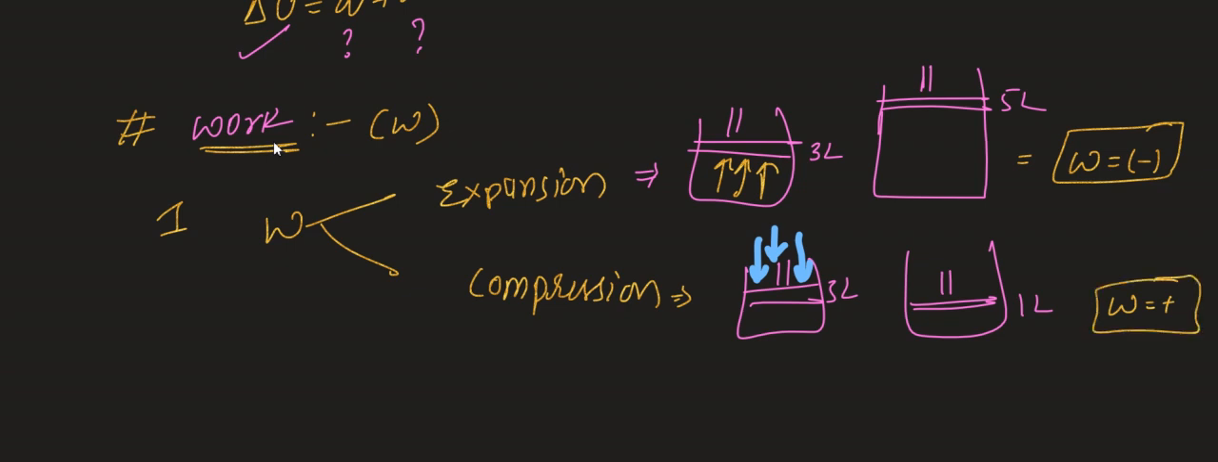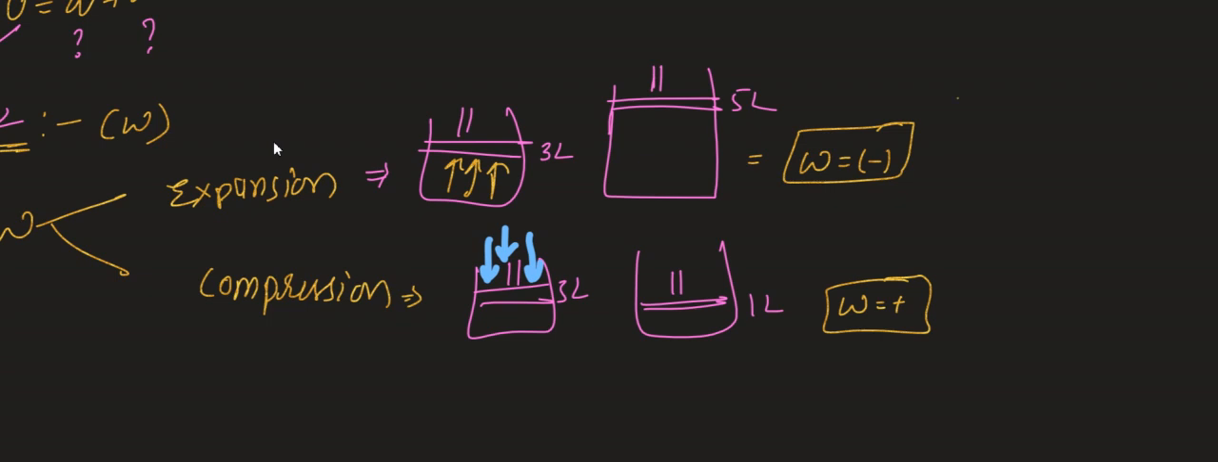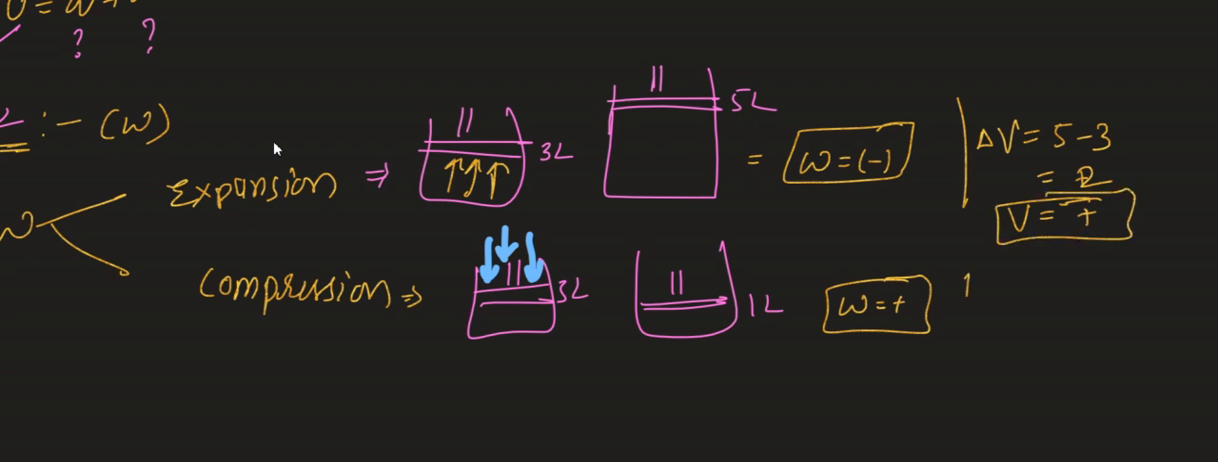From this what have you understood? Whenever the question is related to expansion, work done is always negative. Whenever it is related to compression, work done is always positive. And one more thing, what about the volume? Before, the volume was 3 liter, after, the volume became 5 liters. The change in volume is 5 minus 3, which is plus 2. That means the volume change will be positive. Clear till here? So work and volume are opposite to each other.